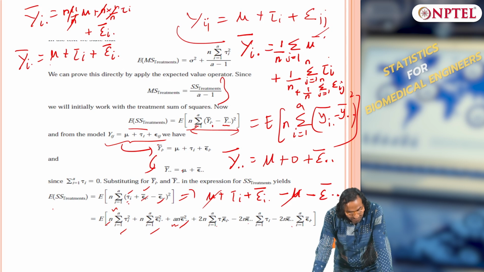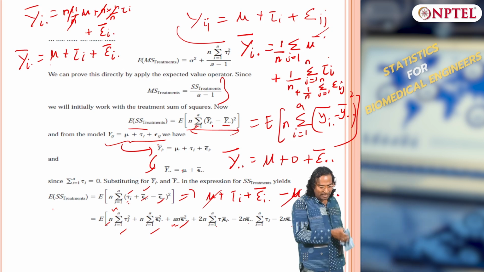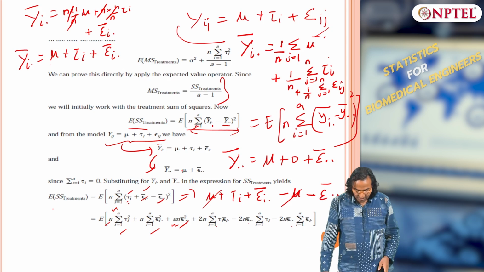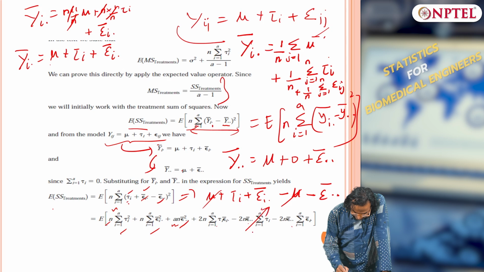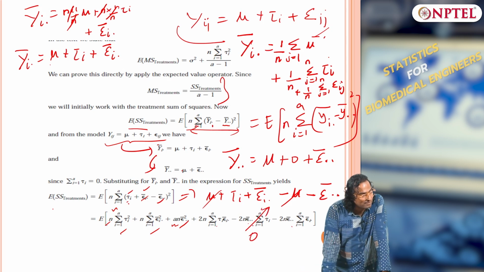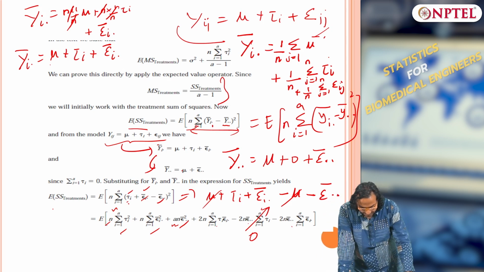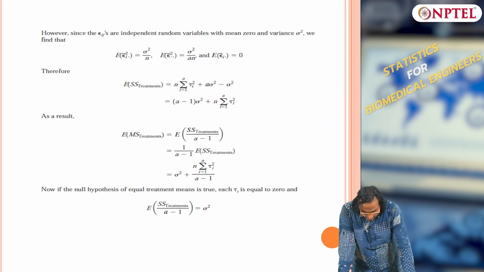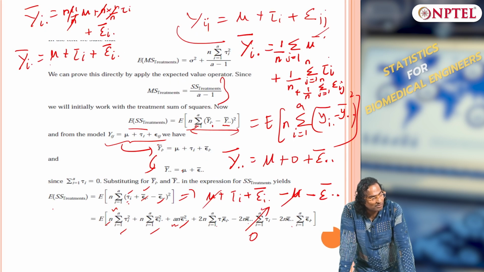Now what cross terms will go to 0, is there any terms which will go to 0? Sigma tau I will go to 0, yes, this term goes to 0, then anything else? And we all know what is expectation of noise, what we have taken? Expectation of noise is 0, mean of noise is taken to be 0.